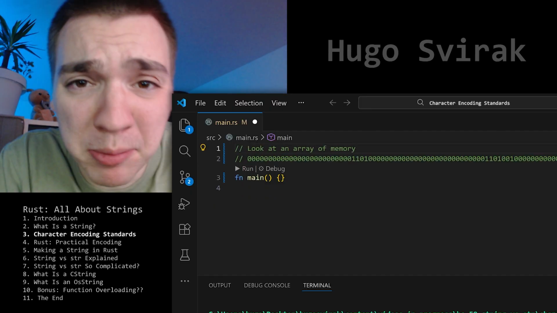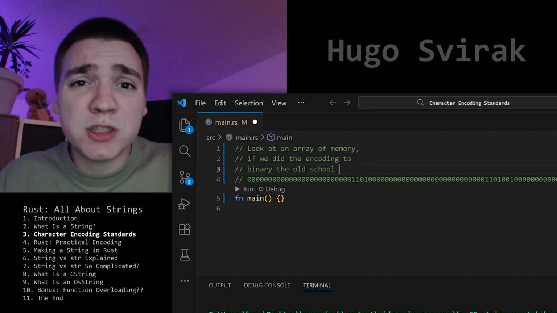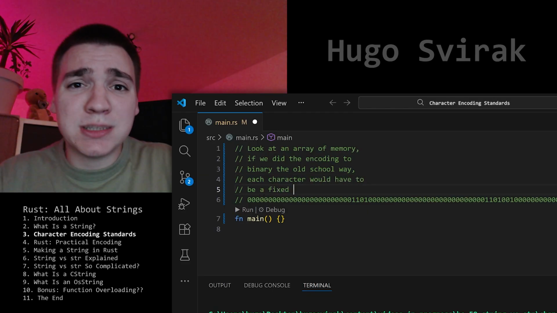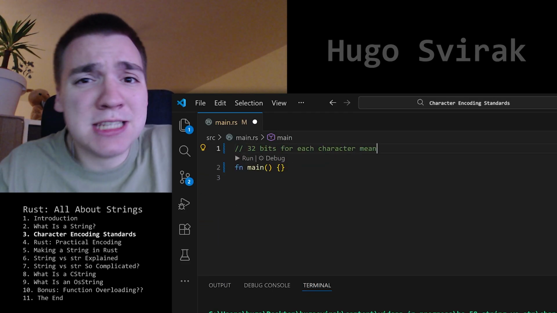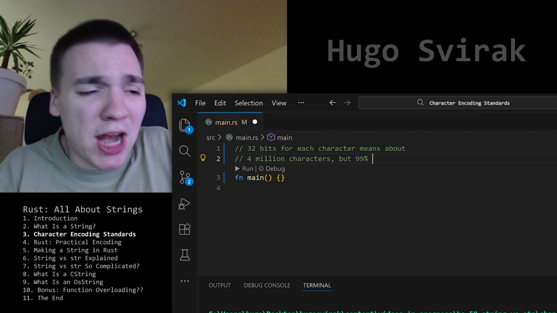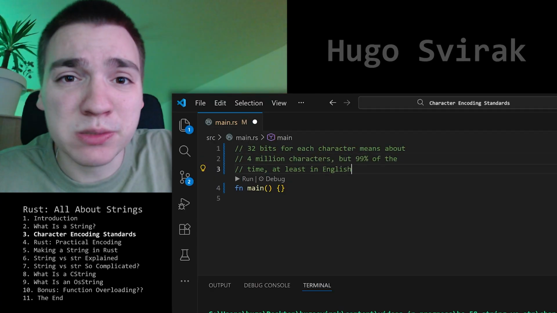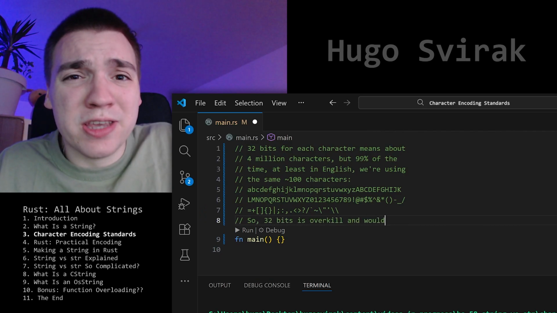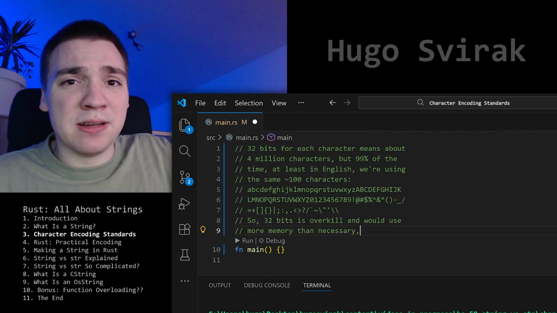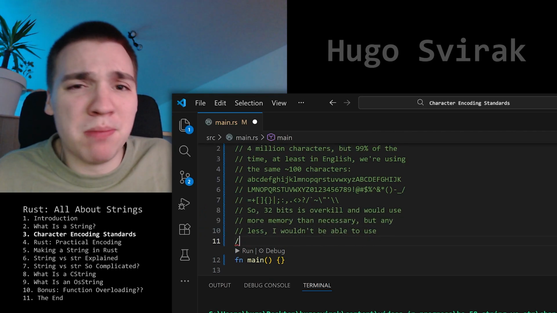Look at an array of memory. If we did the encoding to binary the old school way, each character would have to be a fixed width, so we know when to start decoding each character. 32 bits for each character means about 4 million characters. But 99% of the time, at least in English, we're using about the same 100 characters. So 32 bits is overkill and would use more memory than necessary. But any less, I wouldn't be able to use my emoji.